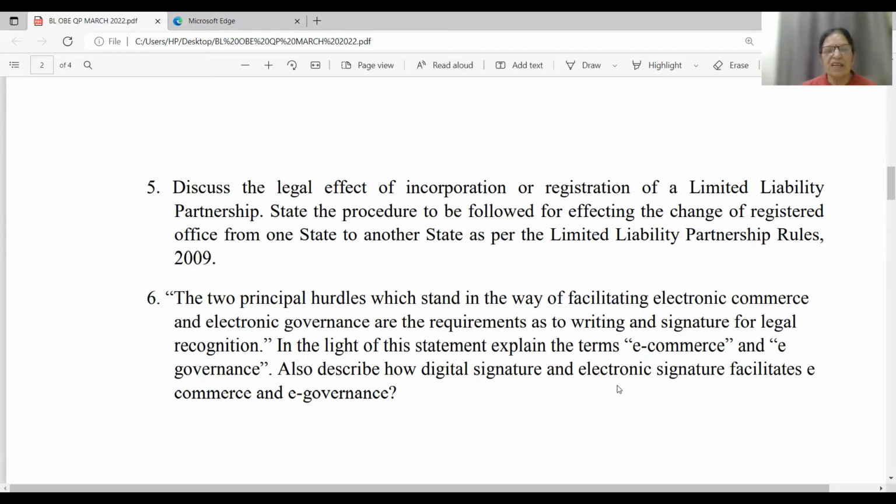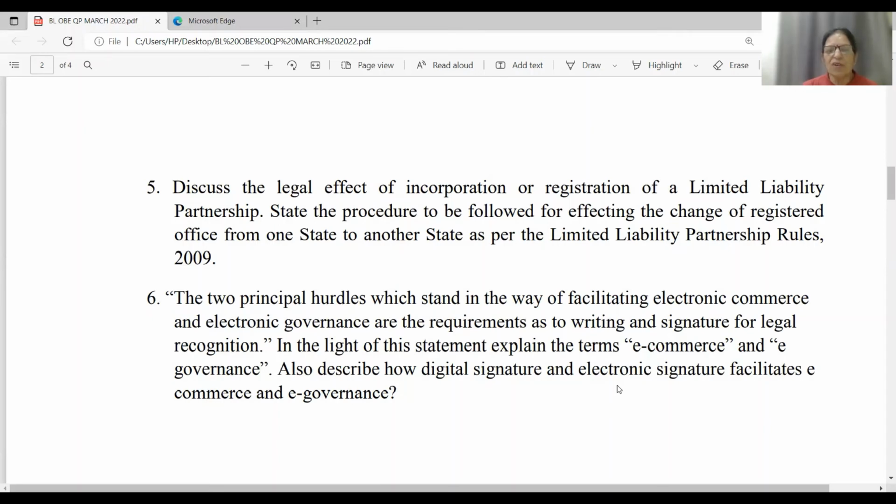E-governance is smart governance. There are a number of provisions under the IT Act 2000 which strengthen electronic governance. In the light of this statement, explain the terms e-commerce and e-governance.